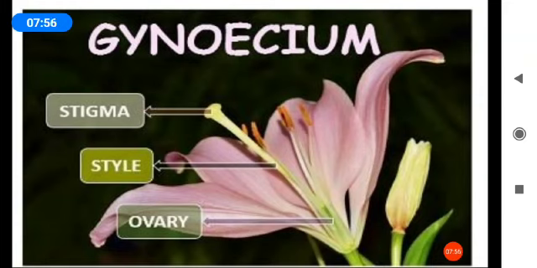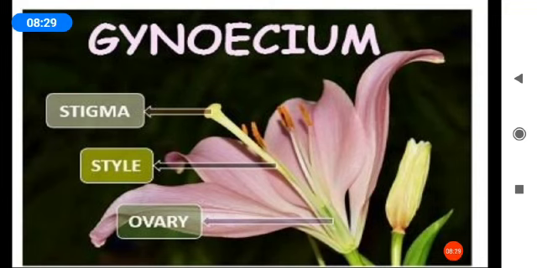This is the female part of the flower. The gynoecium contains stigma, style and ovary. The gynoecium is the female reproductive part of the flower. Seeds are produced in the ovary, and then the seeds develop into a fruit.